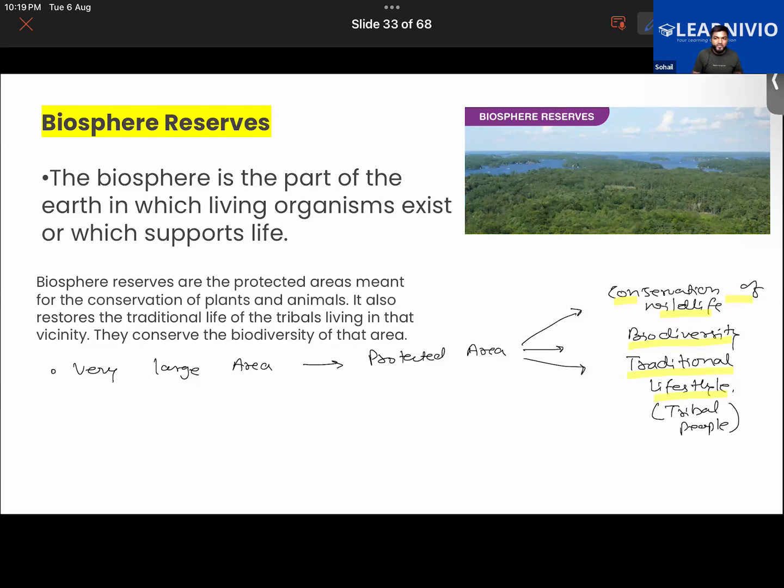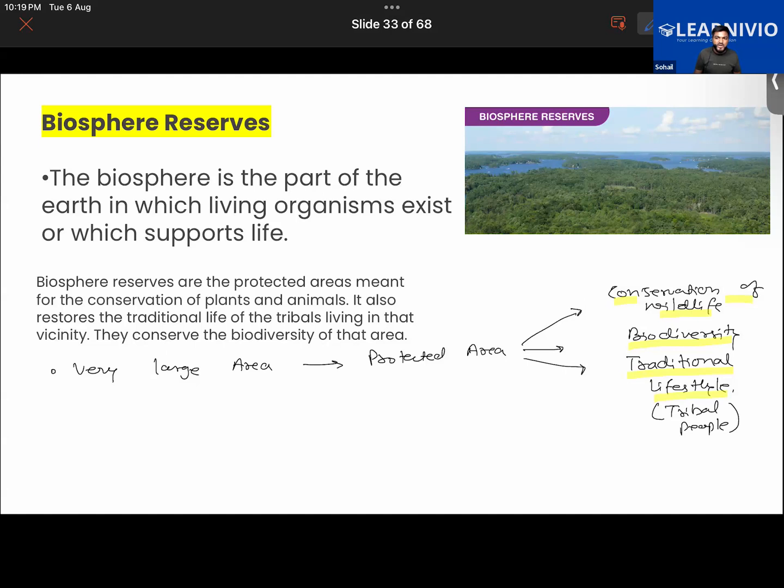Whenever you are doing a conservation project on a very large area, you know that local people would be dependent on that region to obtain wood for fire, herbal plants, and food from that forest, isn't it?